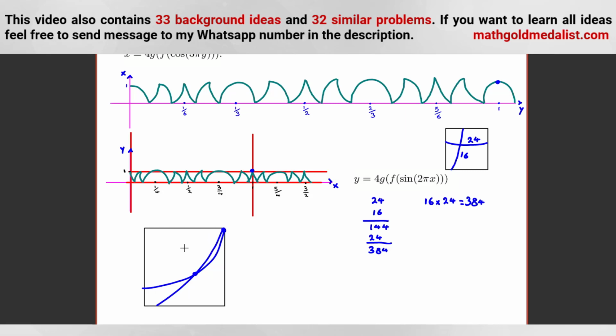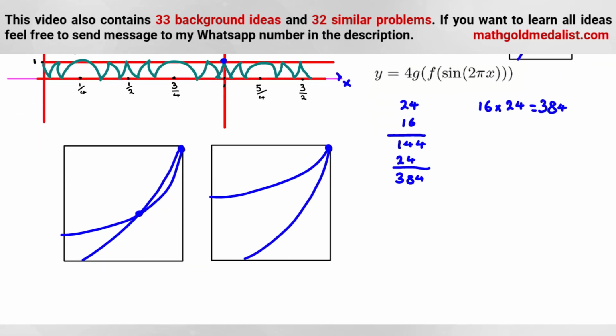Okay, so let me draw both cases. One case is this. Let me copy, Ctrl C, this. Okay, so let me draw this, and the other case is this one. You have like this one and this one. How can we understand what happens? Here, let me tell you one technique to understand whether we have two intersections or one intersection.